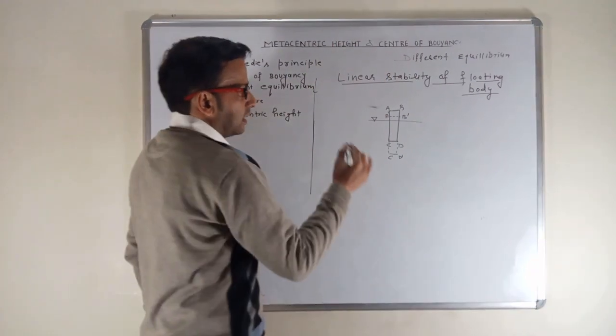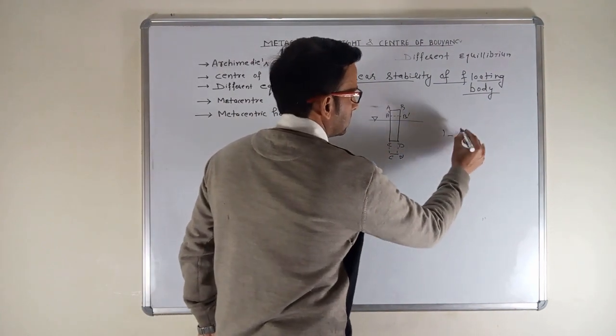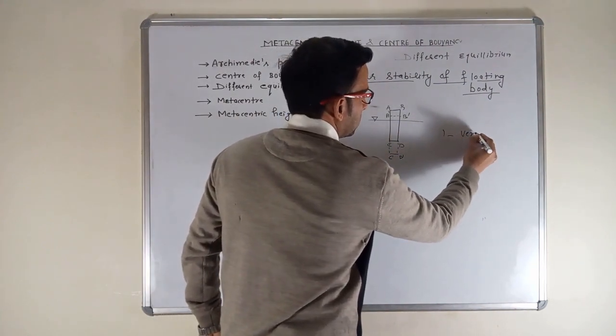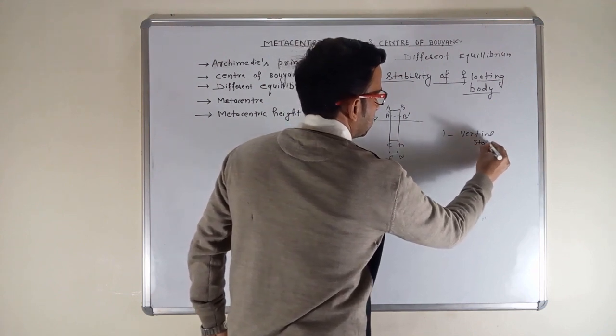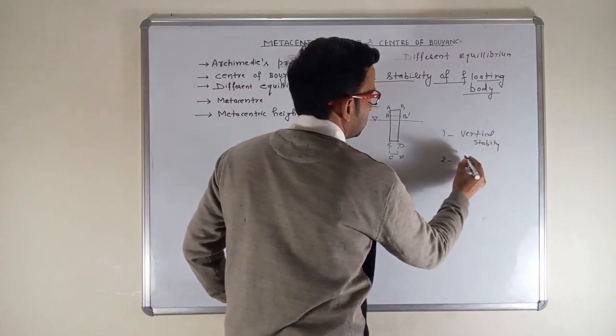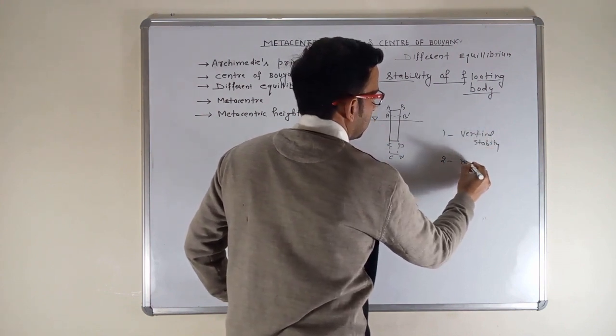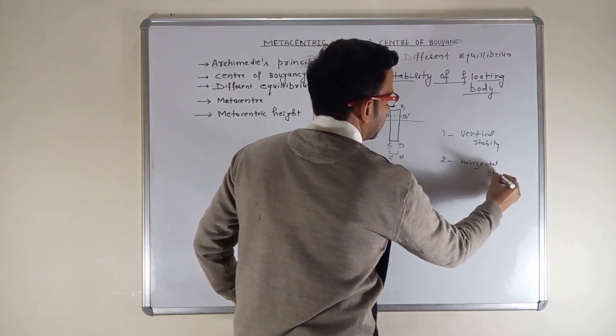Again, there are two things which come into the picture. First is vertical stability and second one is horizontal stability.